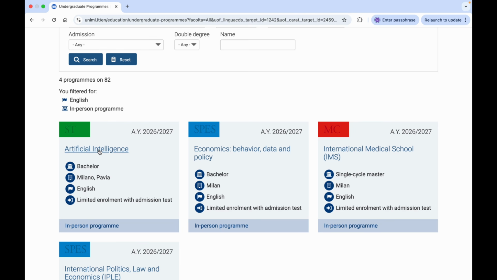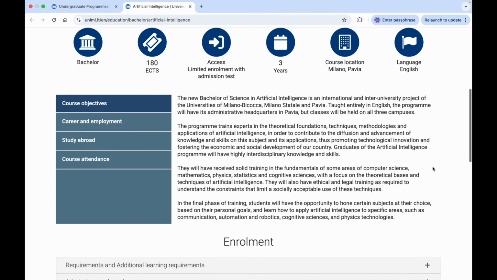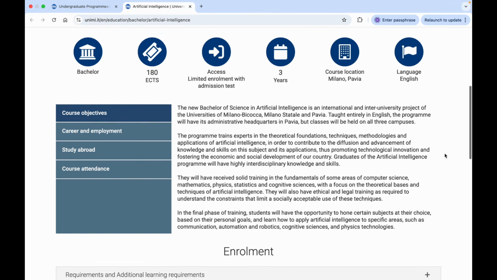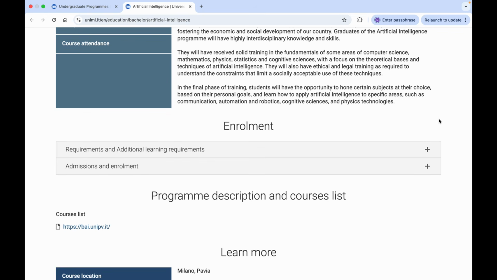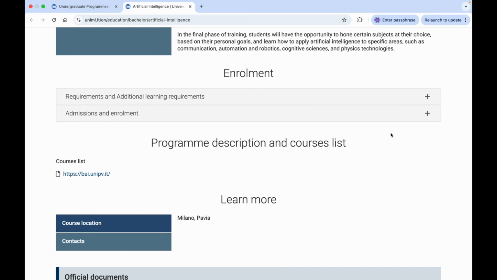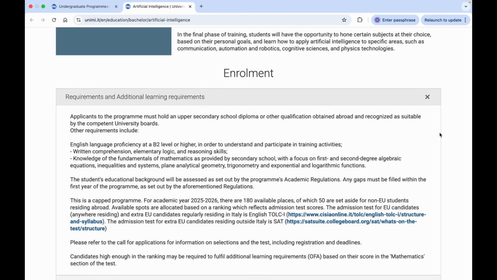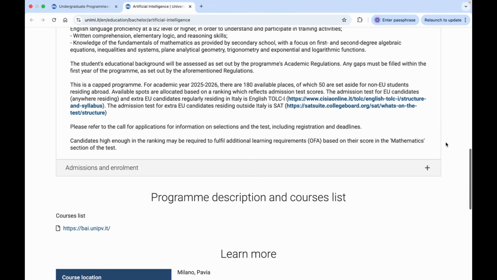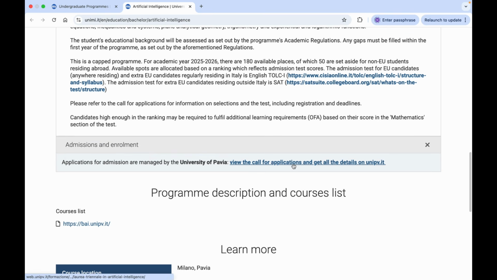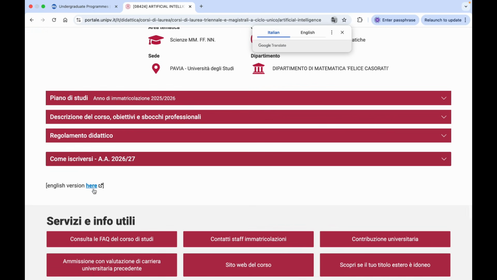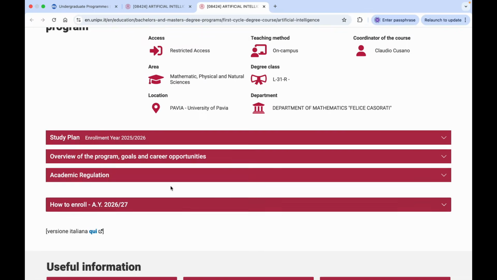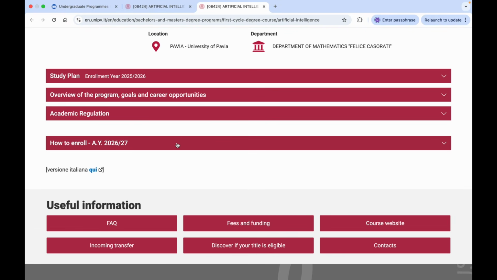First we open the program of artificial intelligence. So this is the home page. I recommend you read each and every detail of this program. It will give you the introduction of the program and key requirements. We will check the key details, but it is important for you to read all the details, and we cannot read everything in this video. To do better, you have to read the call. So open this call. English version is available also, so we can open the call.